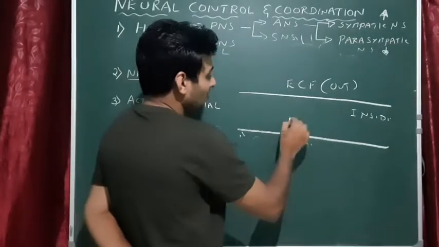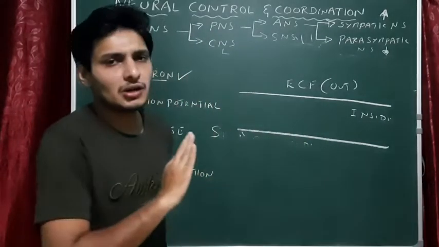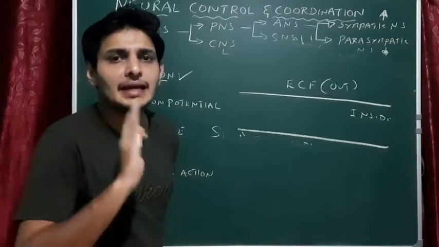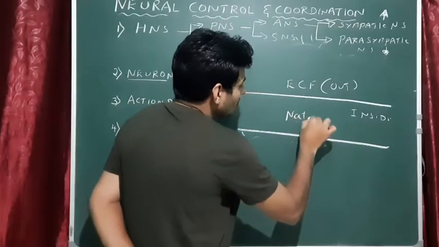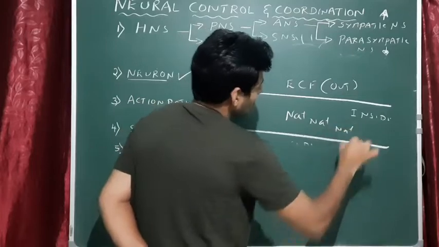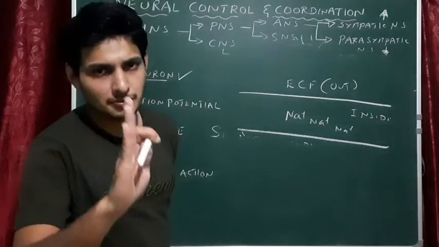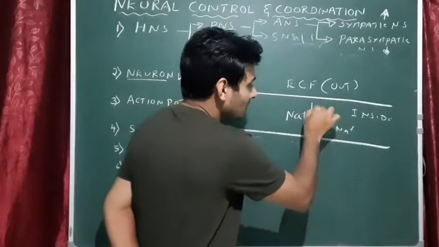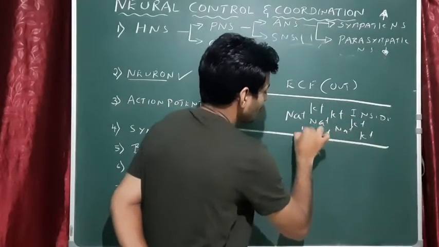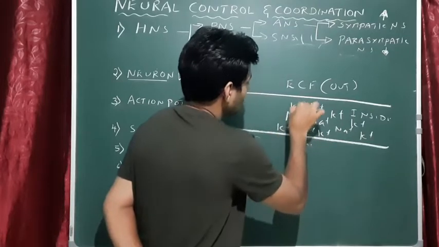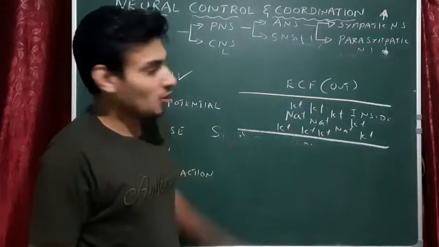So inside of the axoplasm, this neuron is not conducting any action potential. It is completely at rest. Here we have around 3 sodium ions, but we have more potassium ions than sodium ions.